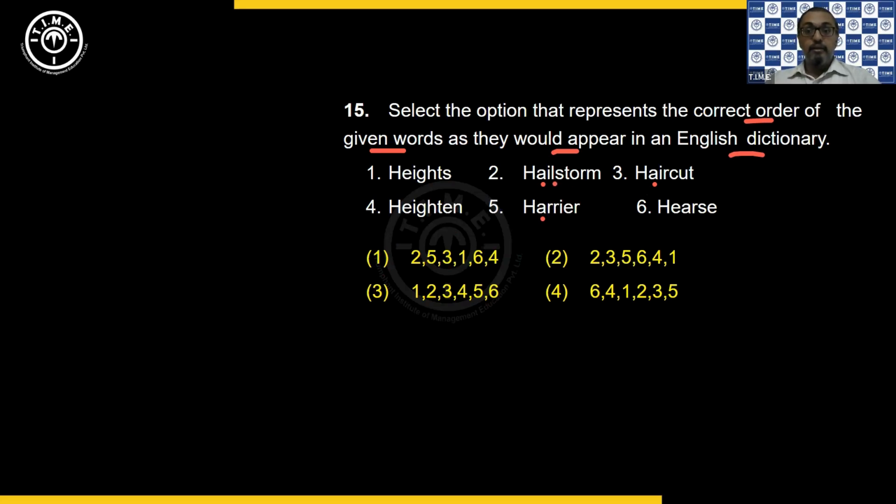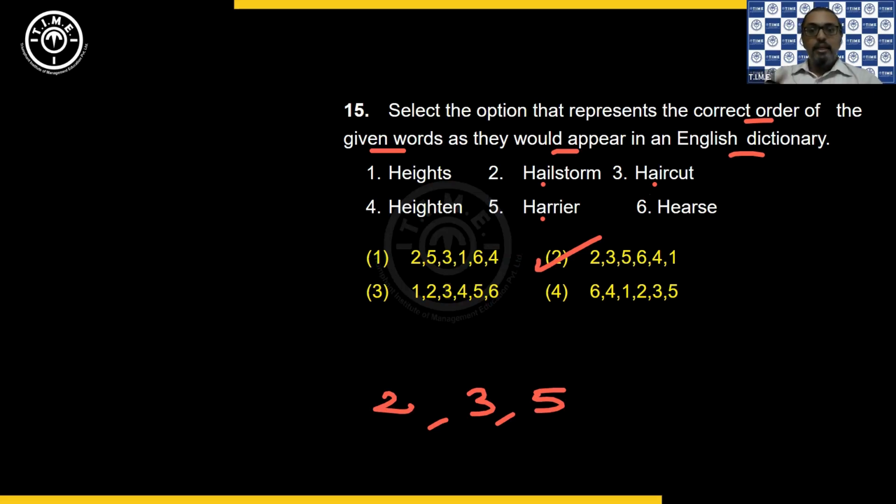Now in the third alphabet, in the second and third options it is the same, I and I. So I go for the fourth alphabet. In the second, you have L, and in the third, you have R. So L appears before R. So second comes first, then third comes next, and then fifth comes. So between 2, 3, and 5, the order of the words is 2, 3, and 5. Now see how many options you have. There is only one option, choice 2. So you don't have to find everything. Take up 2 words or 3 words together and see what is the order. And if more than one option remains, then accordingly you will consider the remaining.